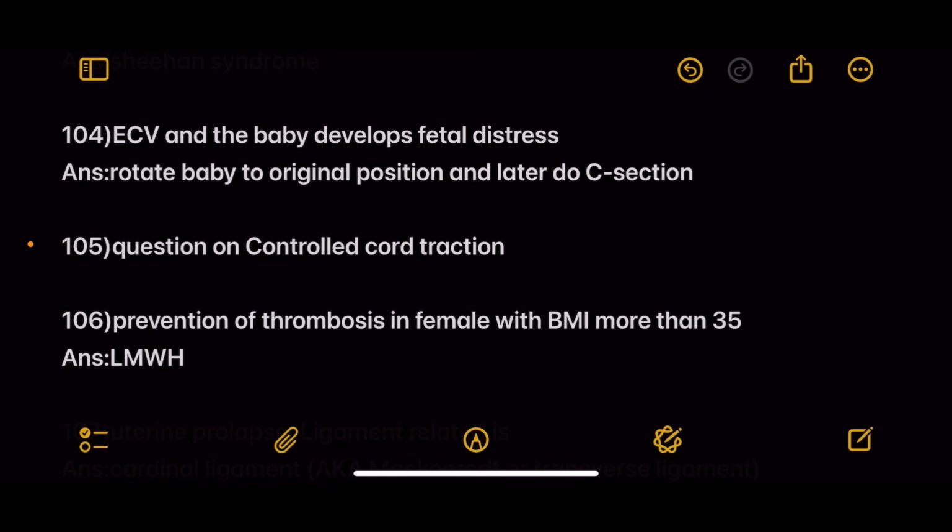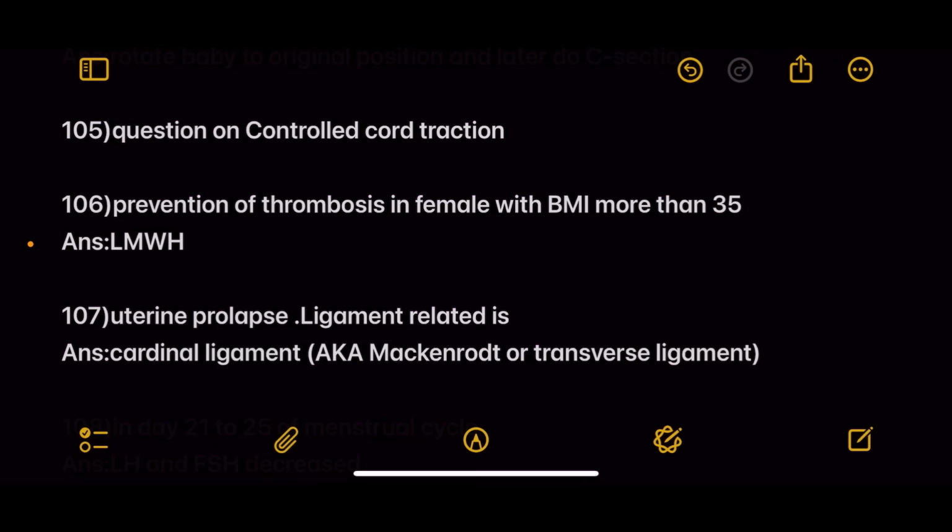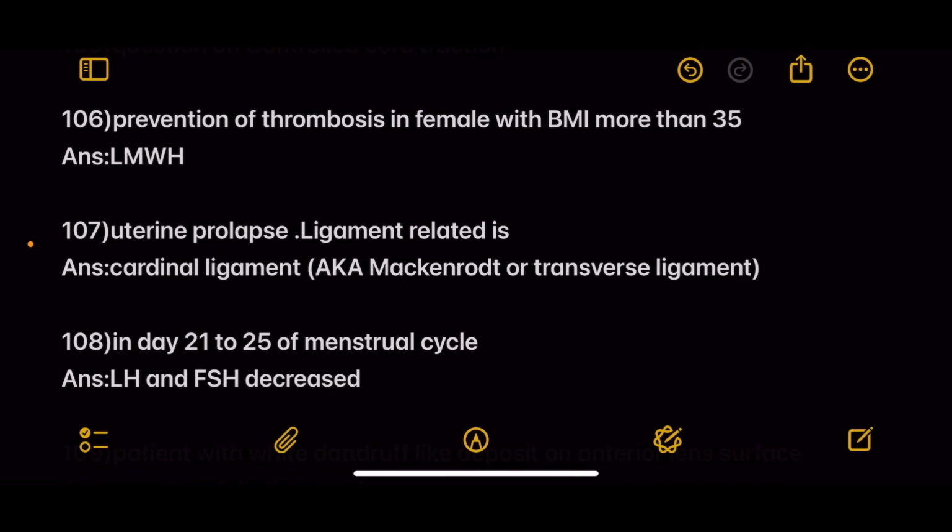Next, ECV and the baby develops fetal distress. Answer is rotate the baby to the original position and later do C-section. Next is a question on controlled cord traction. Next question, prevention of thrombosis in a female with BMI more than 35. Answer is low molecular weight heparin.